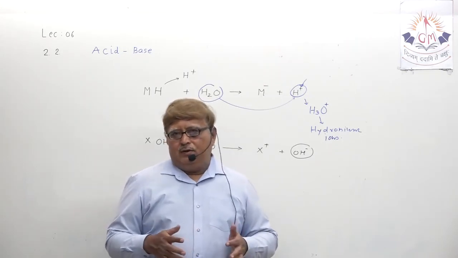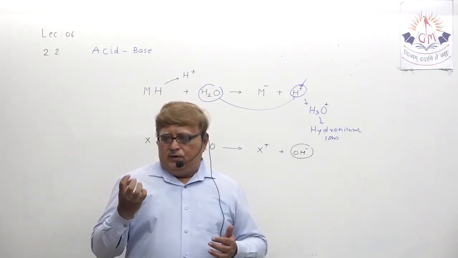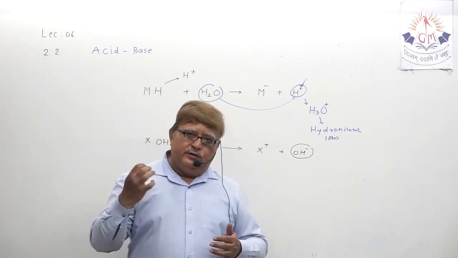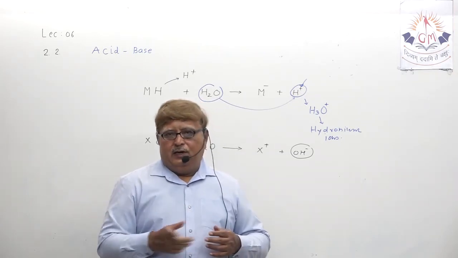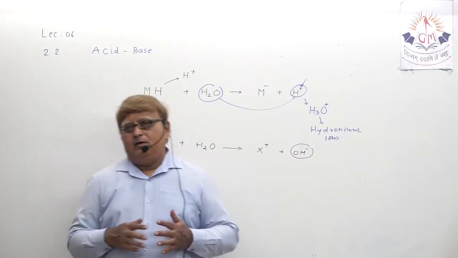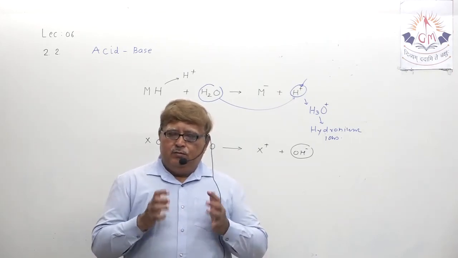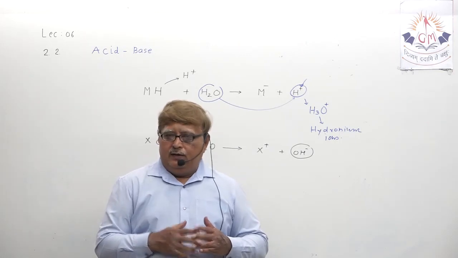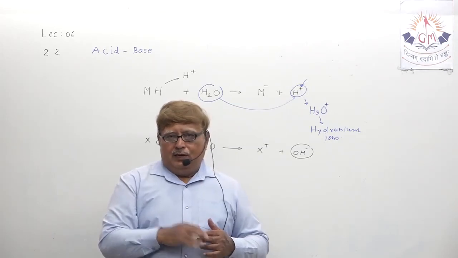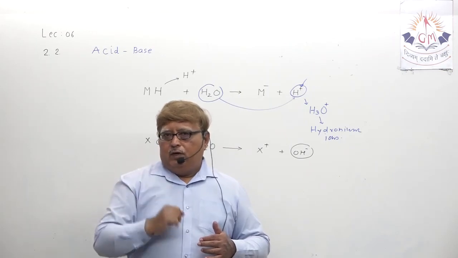Understand? And whenever you dissolve acid and base in water, acid when independent has more concentration of H plus ion, but when dissolved in water, the concentration of H plus ion decreases and it becomes dilute acid. We use the words concentrated acid and dilute acid. What does it mean? Concentrated means it has more concentration of hydrogen ion, but when you dissolve it in water, that hydrogen ion combines with water molecules, and as a result the concentration of hydrogen ion decreases. That we call dilute acid.